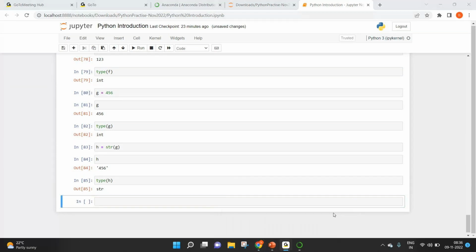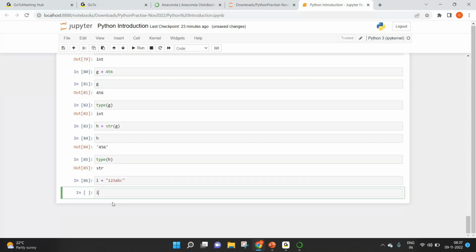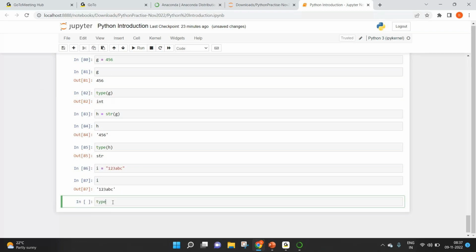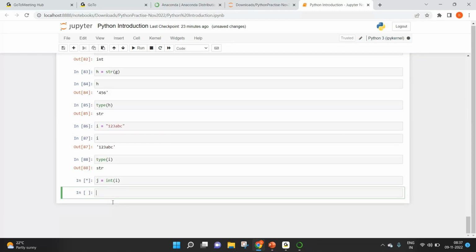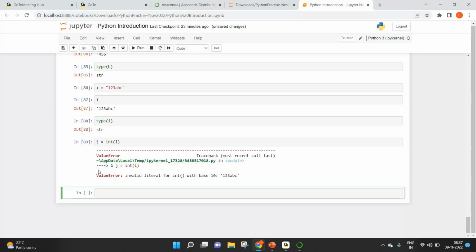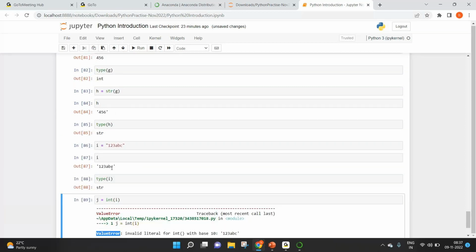There is one interesting thing that you should remember here. Let's say i equal to 123ABC. If you look at i, this is a string type. I want to convert this to an integer and assign it to a variable. Let's say j equal to int of i. That's going to throw a value error, because i doesn't contain only digits.